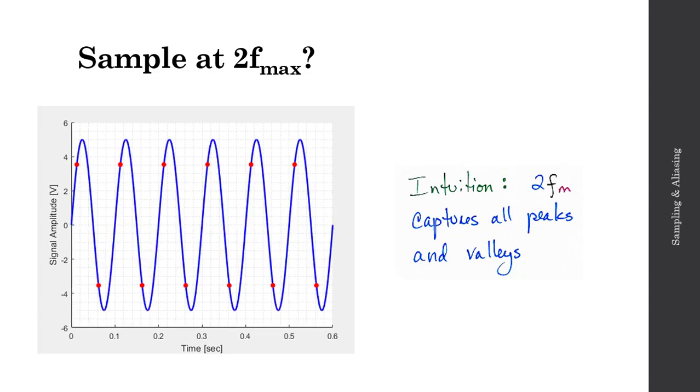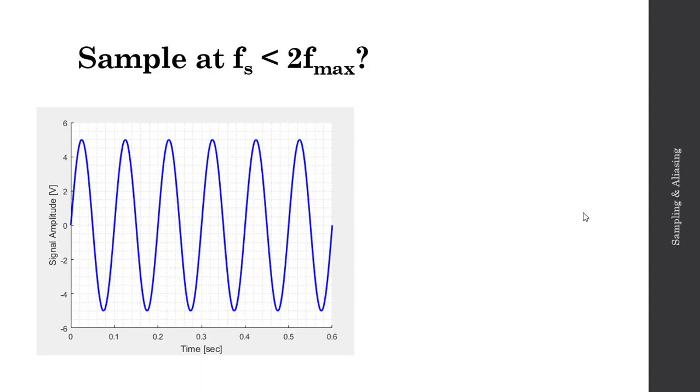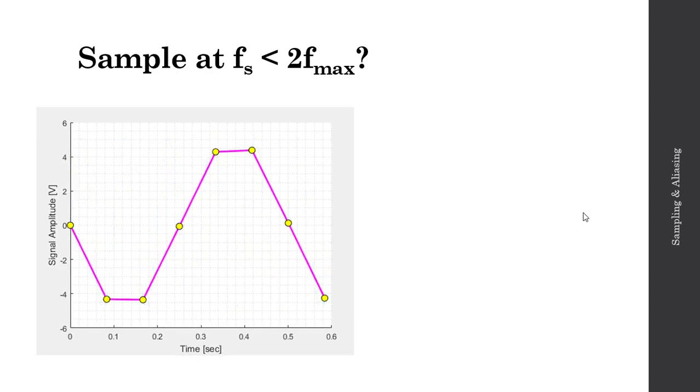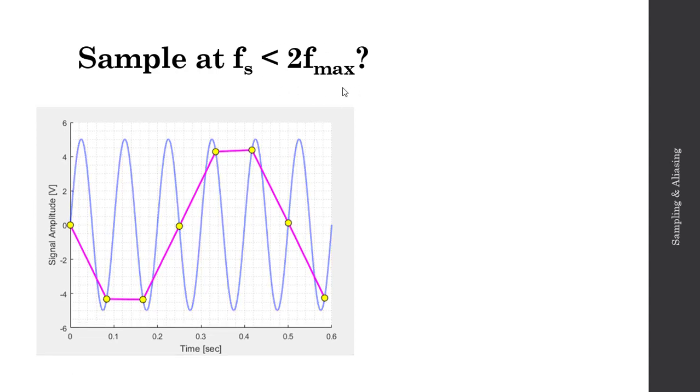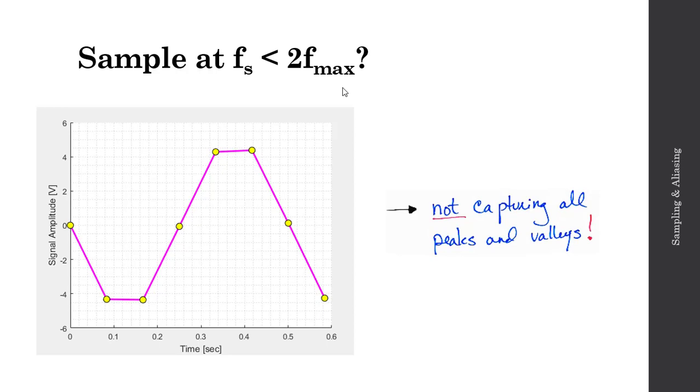Now, if I sample at a frequency less than 2 times my maximum frequency, I end up missing these peaks and valleys. And this is what's leading to this poor representation of the original 10 Hz signal. So we see I've missed a peak here, I've missed a peak here, I've missed a valley here, another valley here. And this is really what's contributing to my inability to reconstruct that 10 Hz signal if I'm sampling below 2 times the maximum frequency. So in this case, by not capturing all of these peaks and valleys, I'm ending up with a 2 Hz sinusoid coming out instead of my original 10 Hz sine wave.